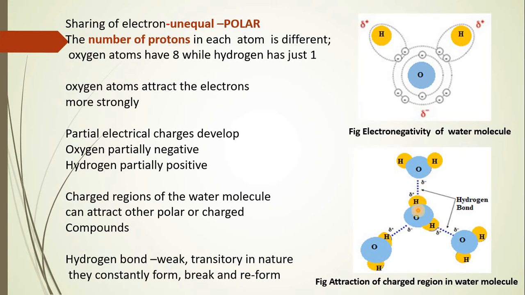If it is between two molecules of water, we can say it is interhydrogen bonding. If it is within the molecule, then we call it intrahydrogen bonding. So interhydrogen bonding is always a weak bond as compared to intrahydrogen bonding, right?